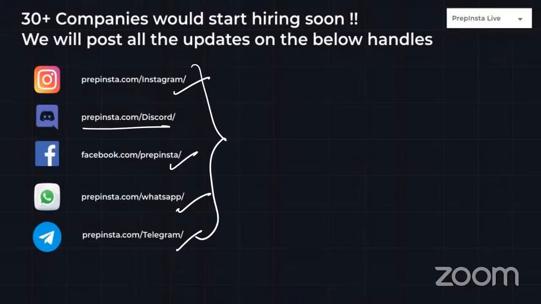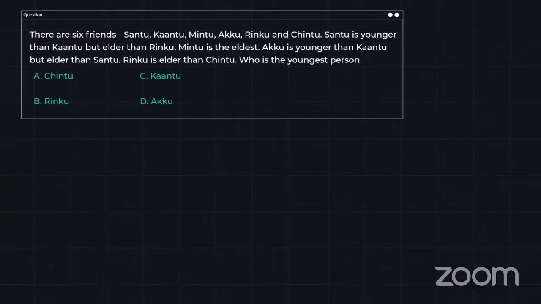Moving forward, the very first problem from slot 2 logical, day 3. This is a different problem which I found, and that's why I thought let's put this in the live video. Other problems are already updated in the PDF. You can go through that also.